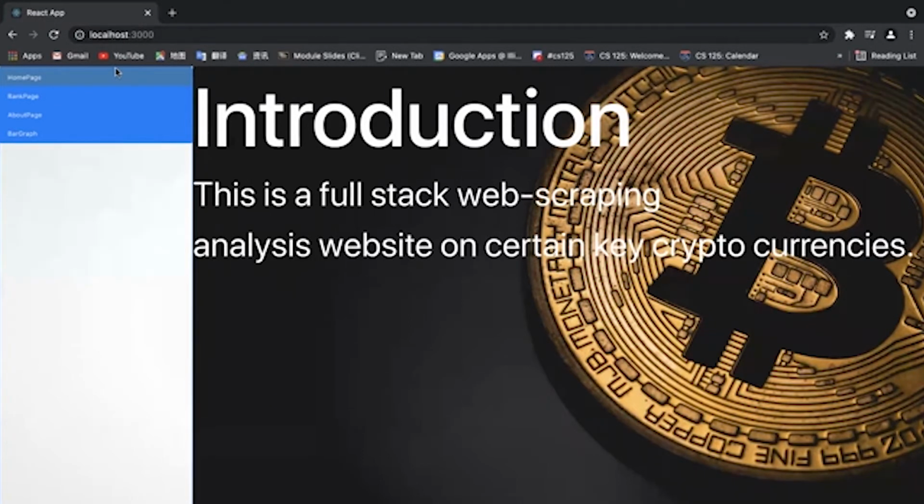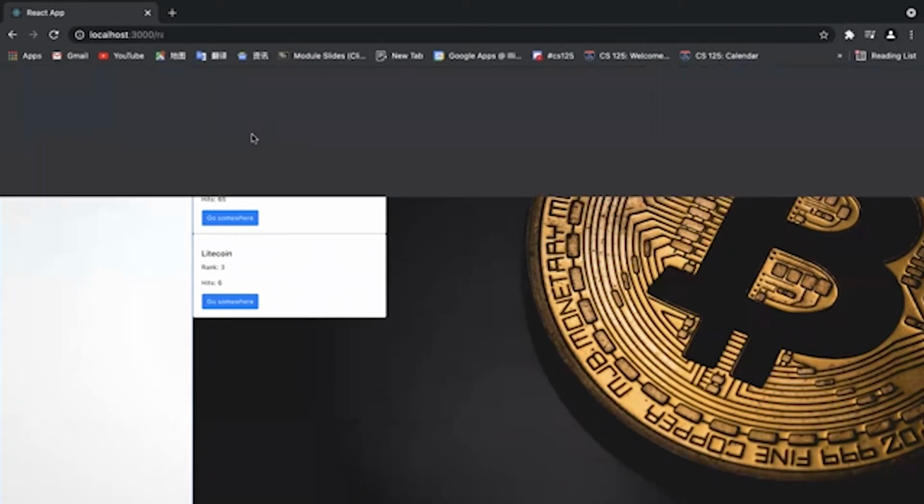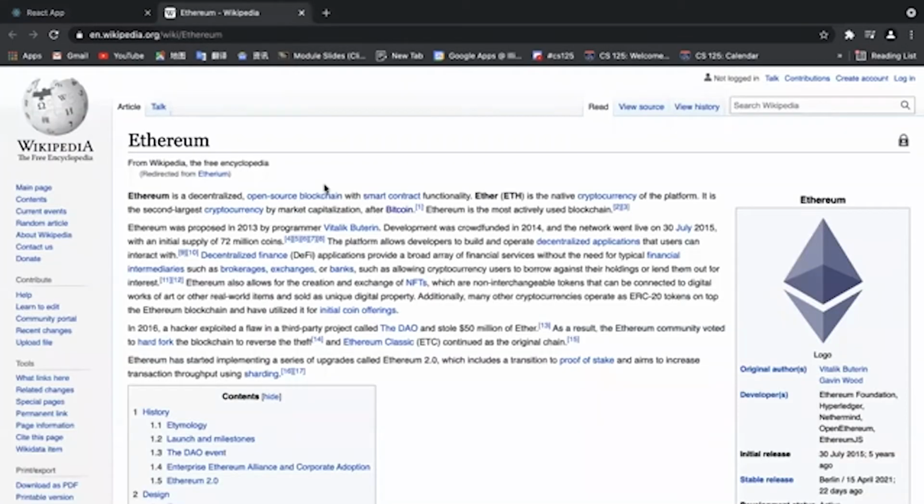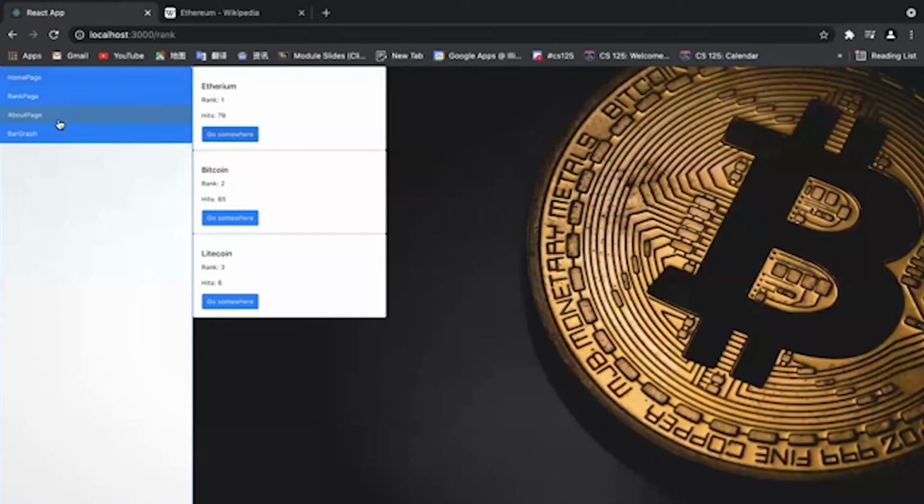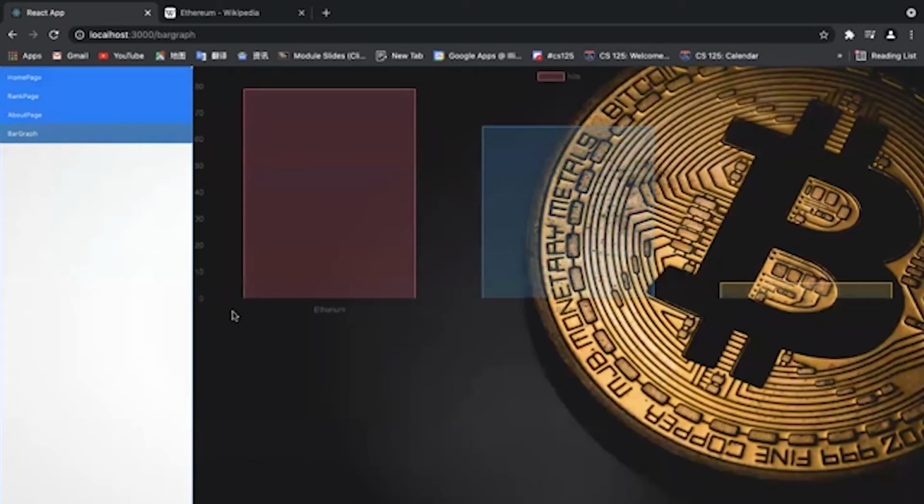First, this is our homepage, an introduction of what we're doing, and this is the rank page. We have the three most hit cryptocurrencies here, and if you click the link, you can go to the Wikipedia introduction of what kind of cryptocurrency that is. And here is the about page of why we decided to make it and how the project works. And here is a bar graph, and it shows the accumulated hits of the three most hit cryptocurrencies.